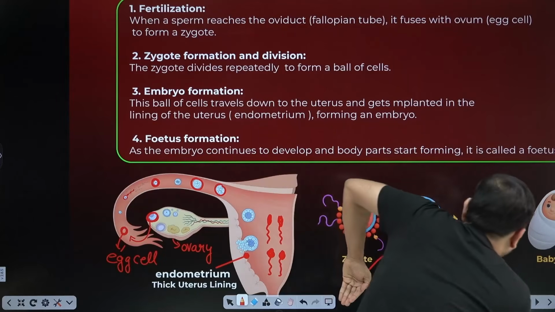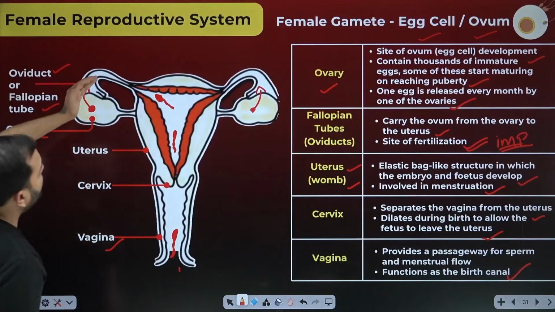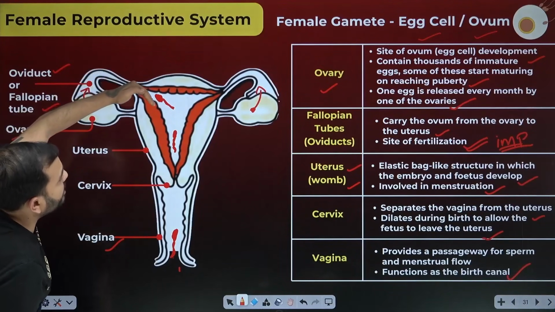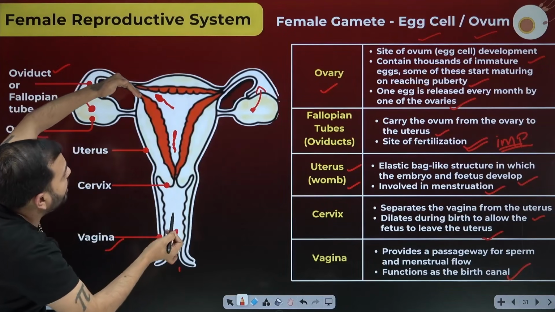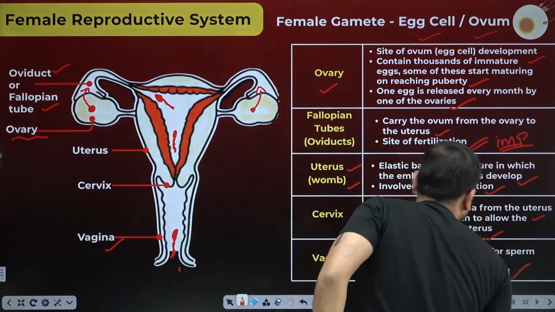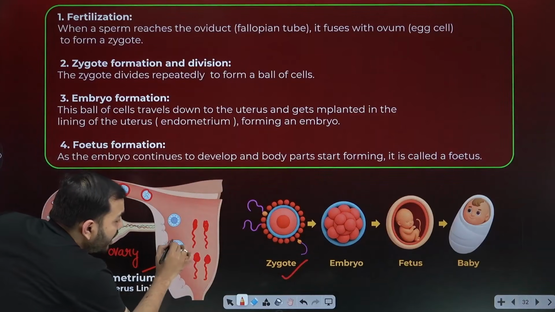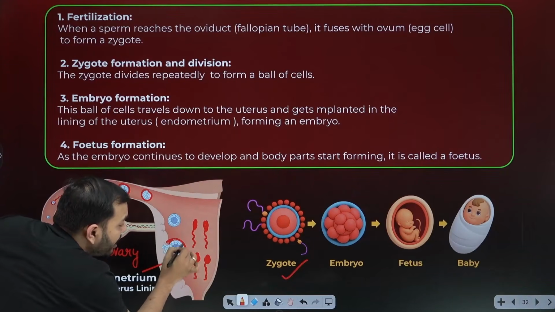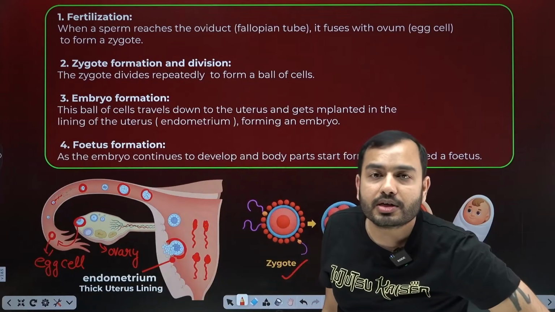Here, look at the diagram behind. From here, like this, while forming the embryo, it starts coming here, because the child has to be nurtured and grow here. While forming the embryo, it falls down. And finally, the embryo sticks to the wall of the uterus. Why does it stick to the wall of the uterus?